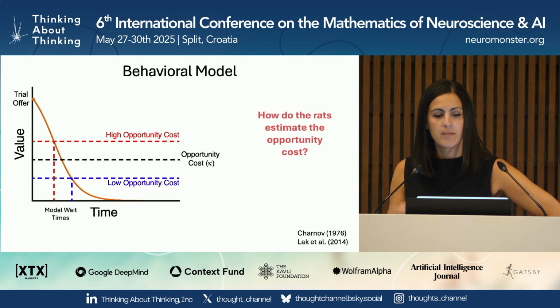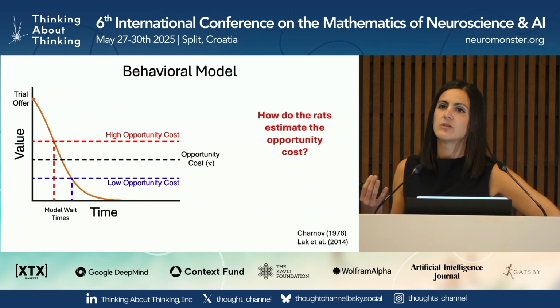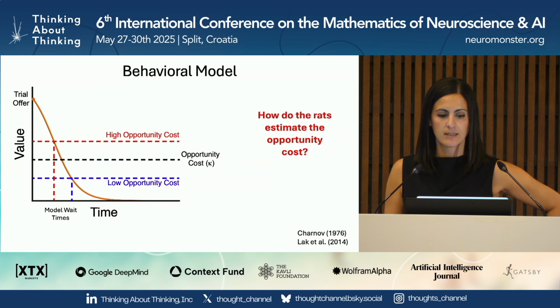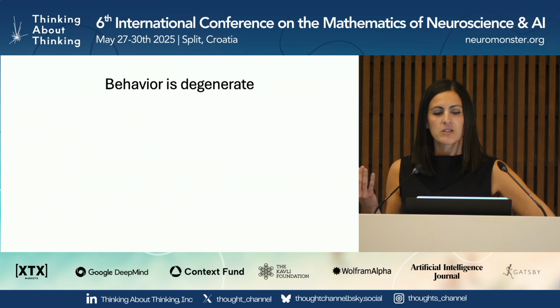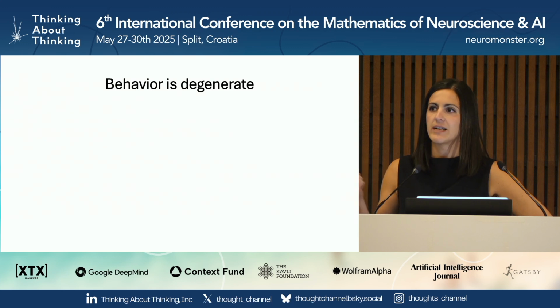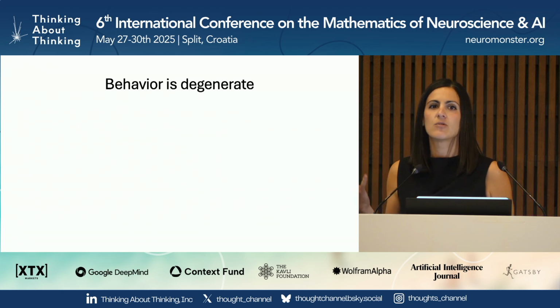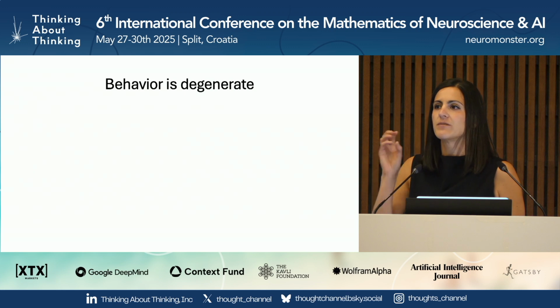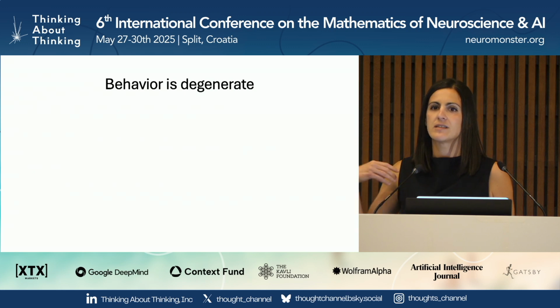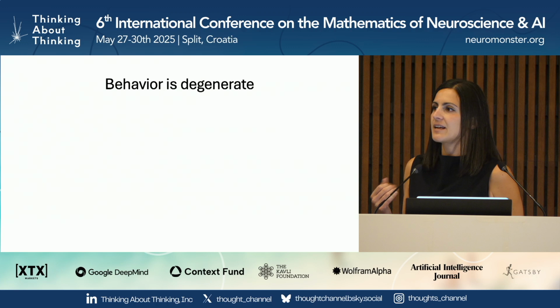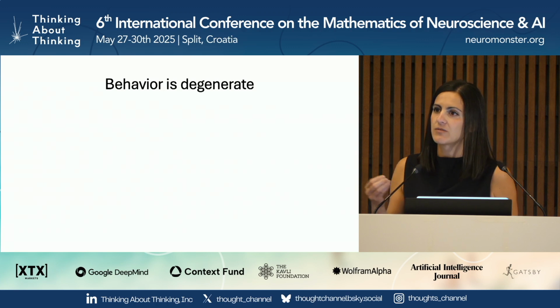However, the question remained, how exactly did we think the animals were estimating the opportunity cost? And here I just want to kind of circle back to one of the take-homes of Eve Marder's talk, which is about the degeneracy of readouts. So one thing that we worry about a lot in my lab is the fact that behavior is degenerate, right? You could have a number of different cognitive strategies that give you the same behavioral readout. And I think it's really important to try to convince yourself that you have a reasonable understanding of the underlying algorithmic computations that are producing those behavioral readouts.